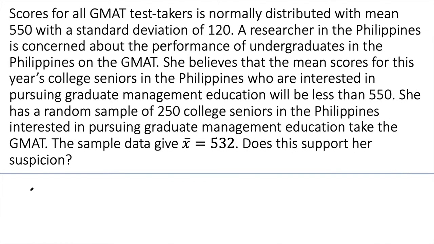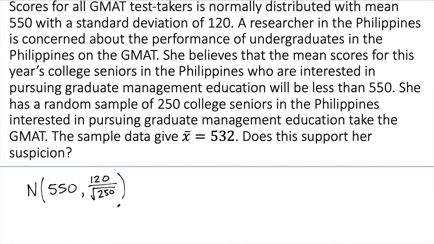So we know that we have a normal distribution, and the mean is 550. We know that the sampling distribution for simple random samples should have the same mean. The standard deviation is the population standard deviation divided by the square root of the sample size. So this is what we're looking at. This is our sampling distribution.